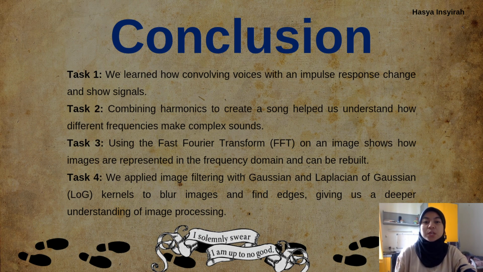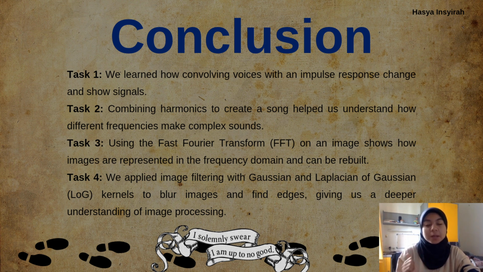In this project, we use MATLAB to explore how signal and image processing concepts like convolution and Fourier analysis work in real-life situations. To go through one by one, in task 1, we learn how convolving voices with an impulse response changes and shows signals. And then in task 2, combining harmonics to create a song helps us understand how different frequencies make complex sounds.